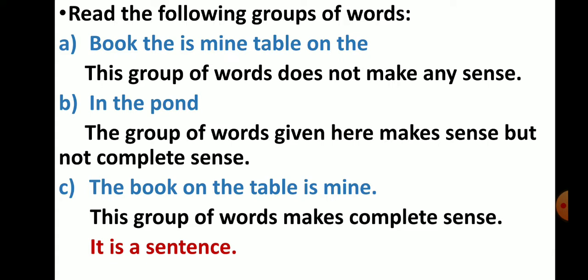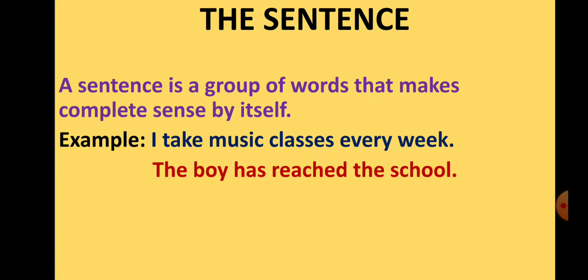Before we start the topic, let's read a few sentences. Book the is mine, table on the. This group of words does not make any sense. Second, in the pond. Now, this group of words does make sense but not complete sense. The book on the table is mine. Of course, this group of words makes complete sense. It is a sentence. So, a group of words that makes complete sense by itself is a sentence.